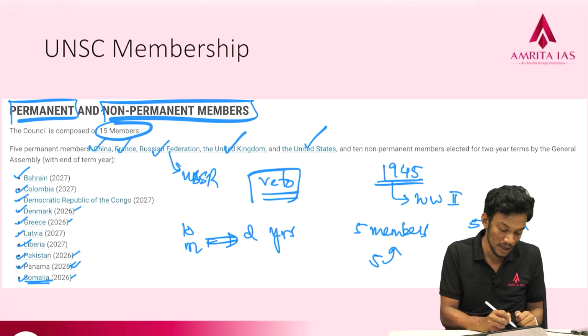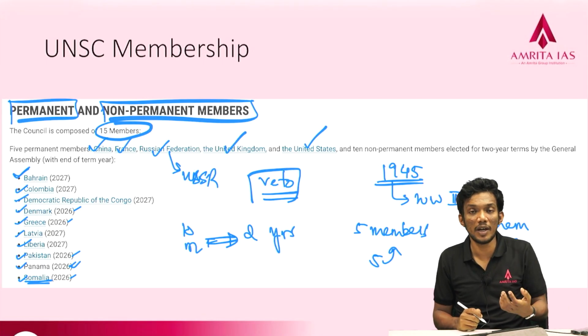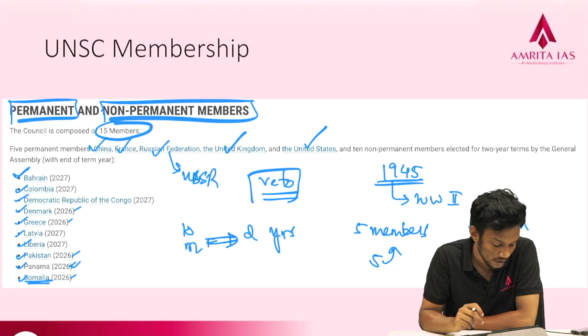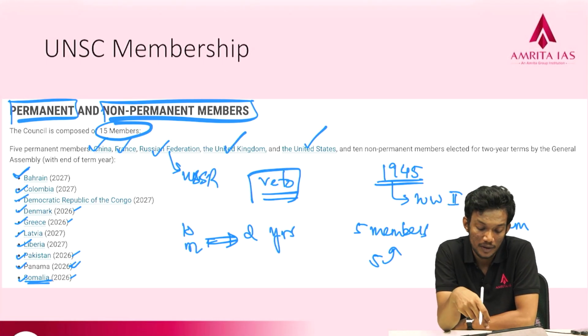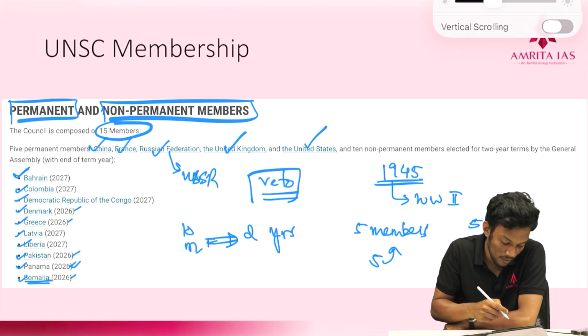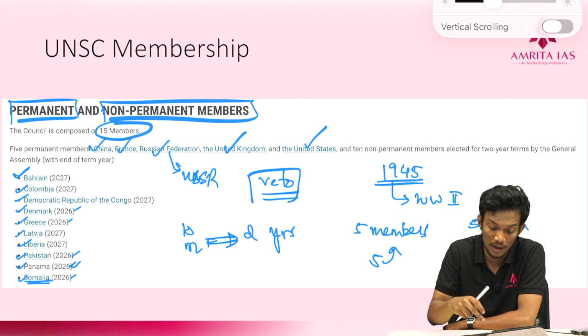After that, it is going to be Bahrain, and it follows this alphabetic order. Okay, so this is how the UNSC works. These are how the members, the permanent members and the semi-permanent members are actually working within the UN. So India is actually seeking to be one among these 10 semi-permanent members.